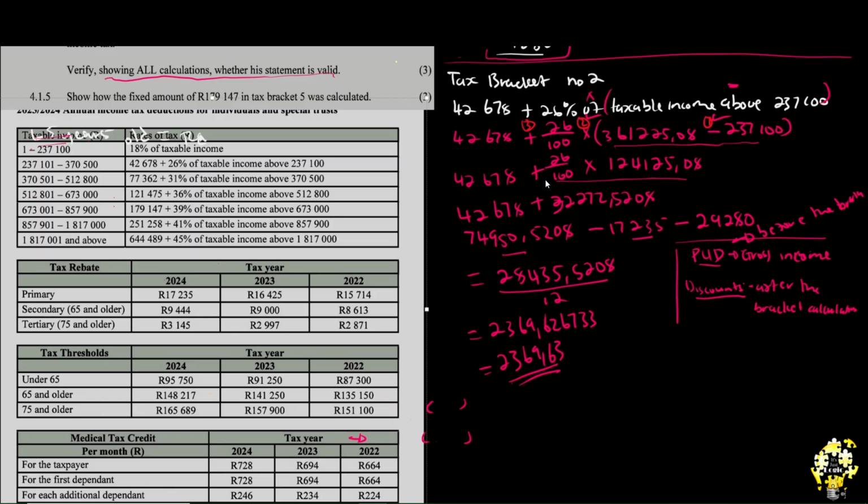So the question that we are being asked here is: show by means of calculations that the fixed amount of 179,147 was calculated. Here is tax bracket number 5, and here is this 179,147. How was this calculated? You must be asking yourself, how exactly was this calculated? Well, this is simple. 1, 2, 3, 4, 5, 6, 7.